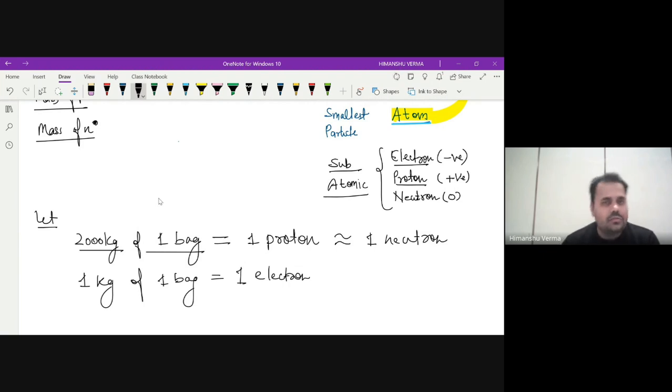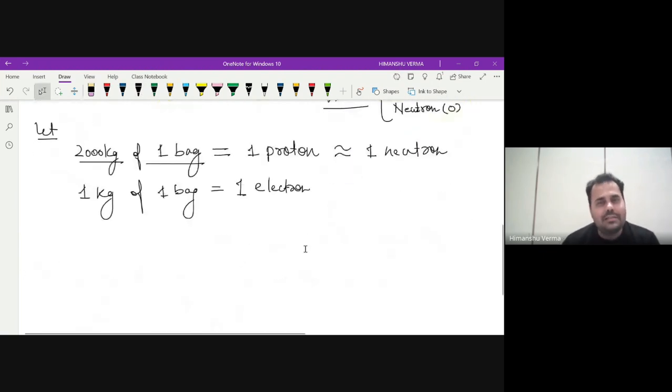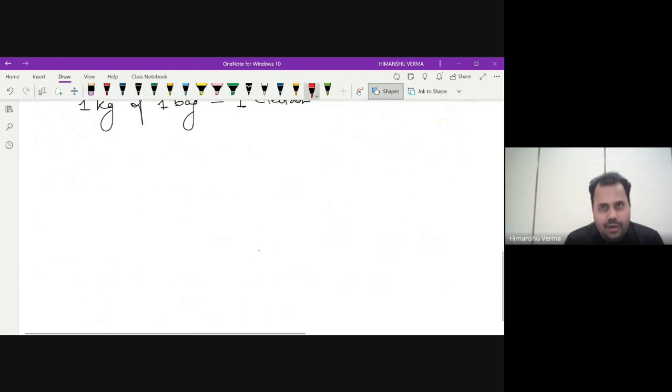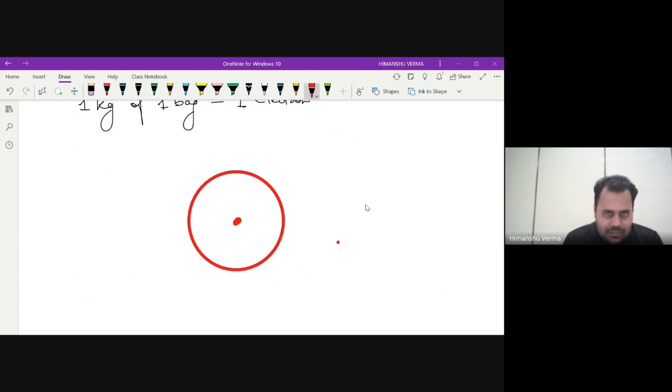The scientific community tried to find out how we can understand the atom. We know the definition of an atom. In the center we have the most important part, which is called the nucleus. The nucleus contains two things mainly: protons and neutrons. Then what about electrons? Electrons revolve around the nucleus in different shells.